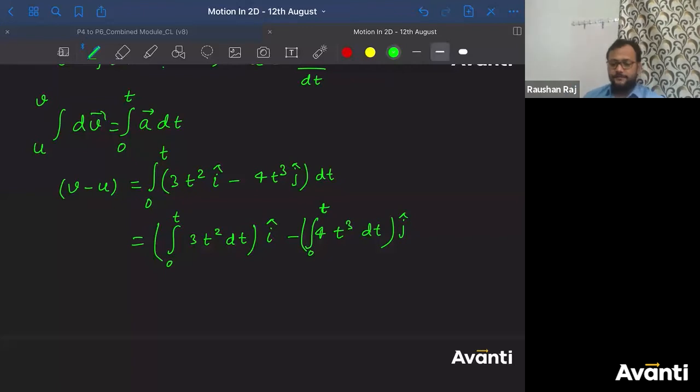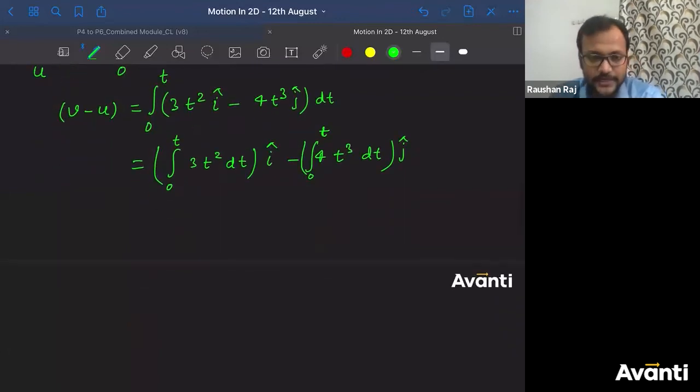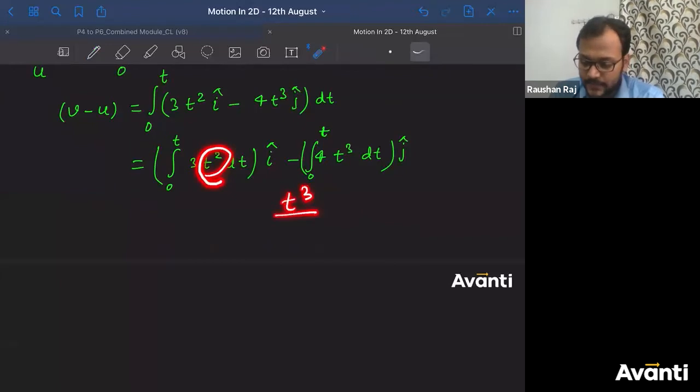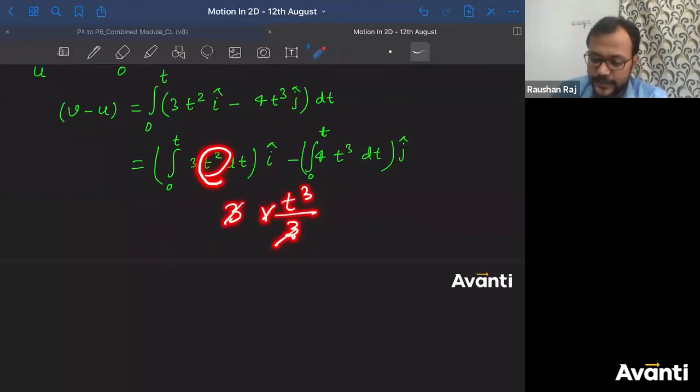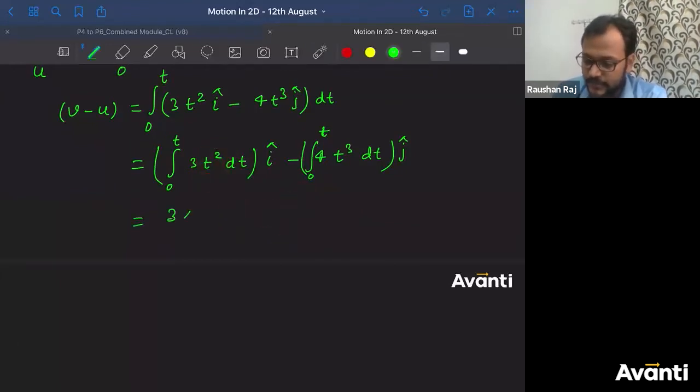This is very, very easy, right? What is the integration of 3t square? It is t cube. Why? Because integration of t square is t cube divided by 3, and it has been multiplied with 3, so the 3s will cancel. So 3 into t cube divided by 3, and limits are from 0 to t, minus, and i cap, right?